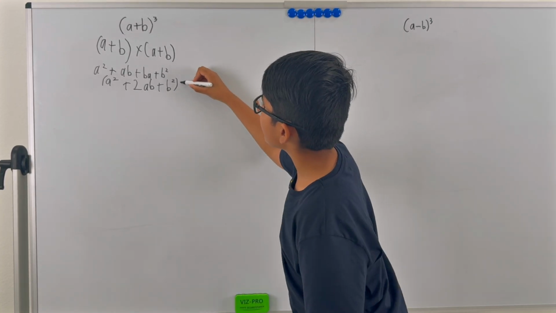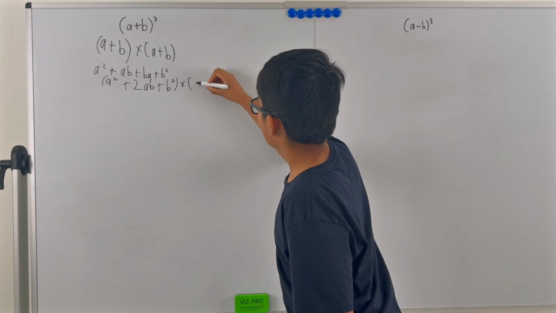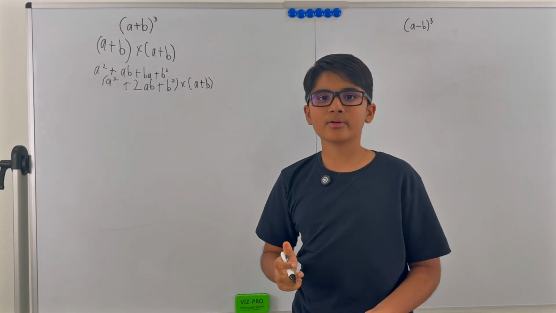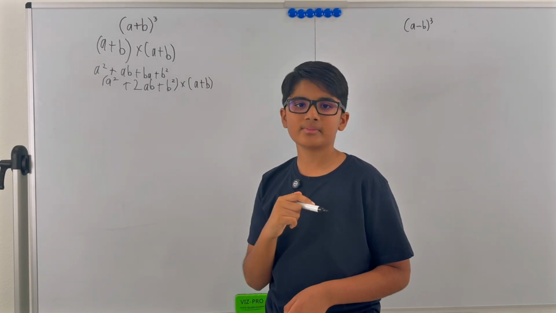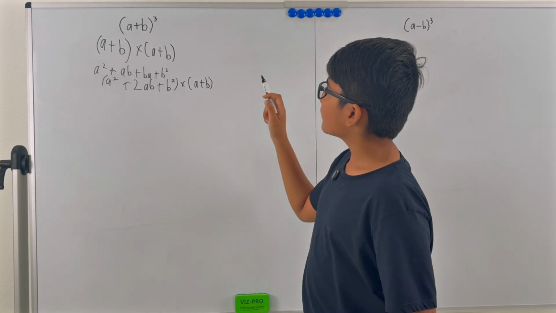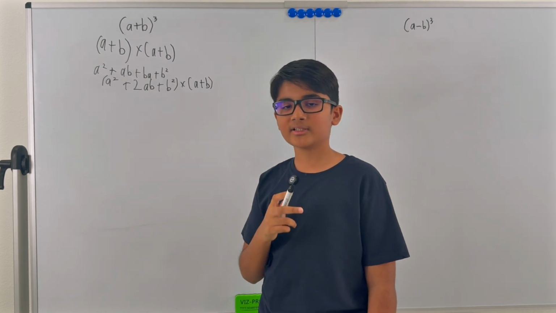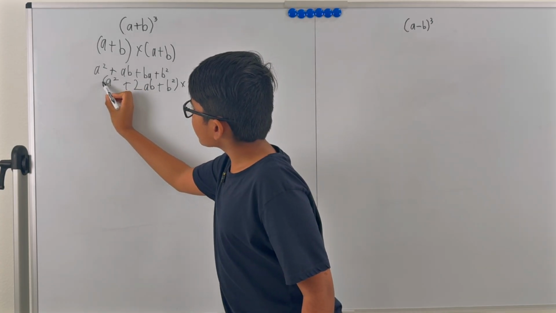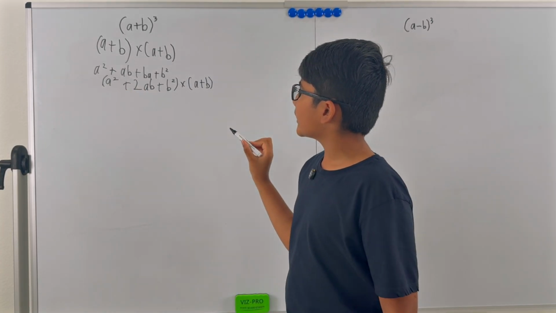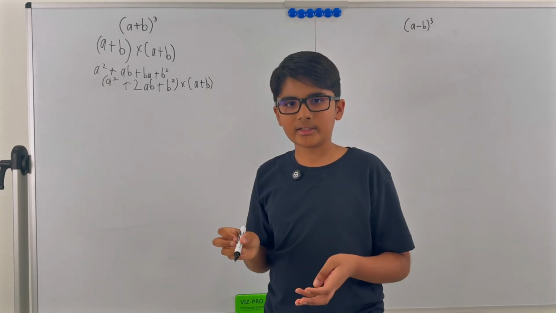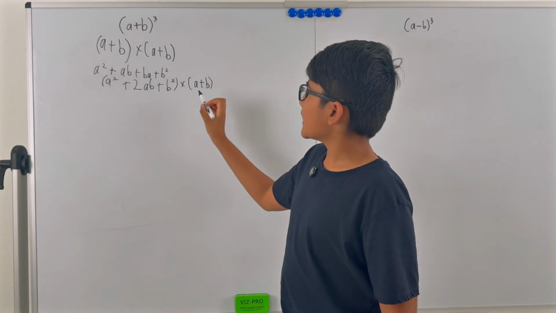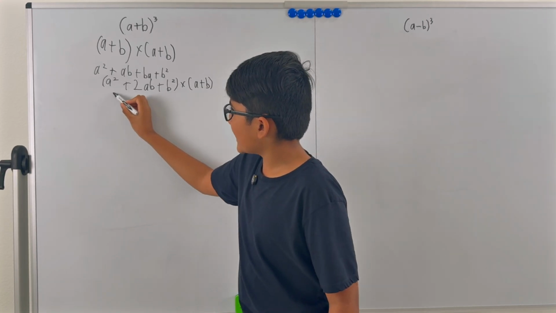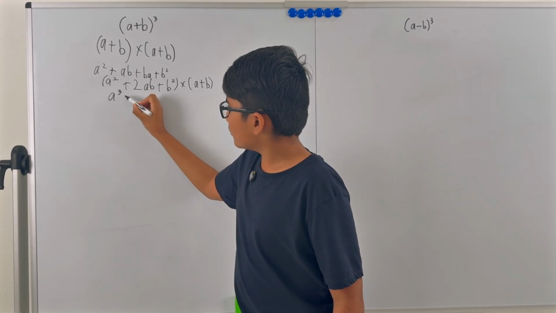Now we are ready to add the third a plus b. So buckle your seats, fellow math people, because now we're heading for a pretty bumpy but still easy road. Since a squared is multiplying with a, it turns into a cubed.